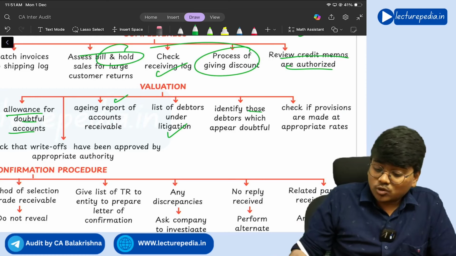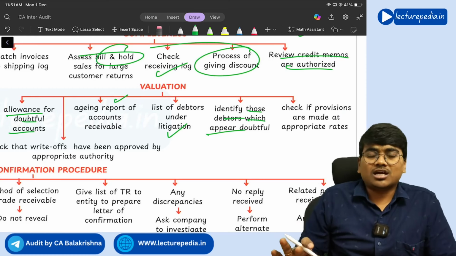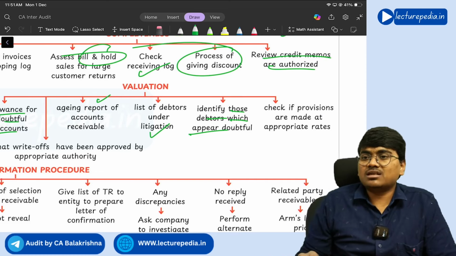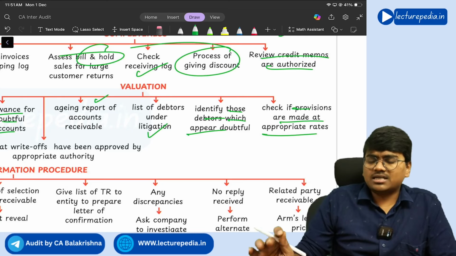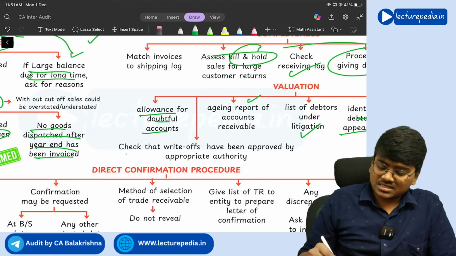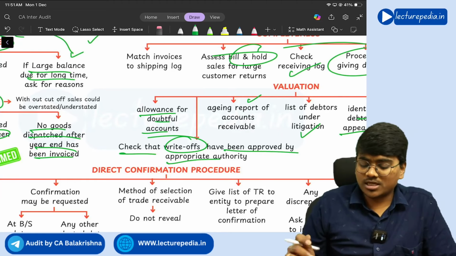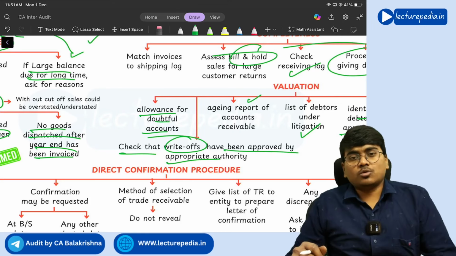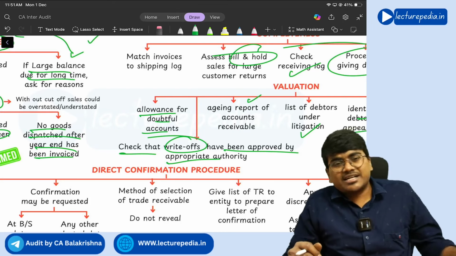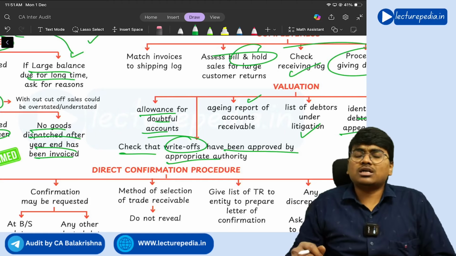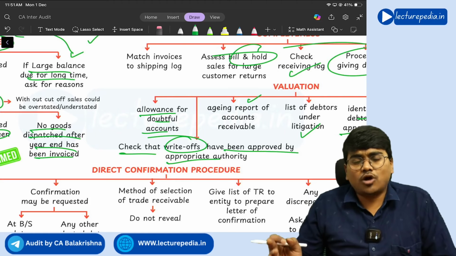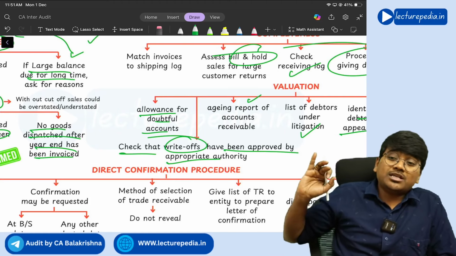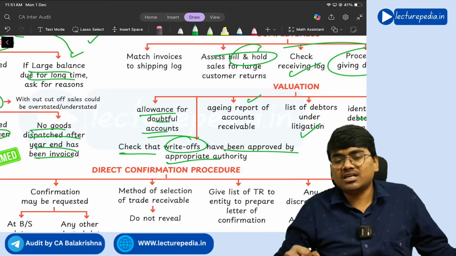Next, identify those debtors which appear to be doubtful, because you need to provide provision there. Next, check if provisions are made at appropriate rates, and check that write-offs have been approved by the appropriate authority. If any debtor has been written off, the accountant should not just write off the debtors as he wants. There should be approval by the proper authority for writing off the debtors.